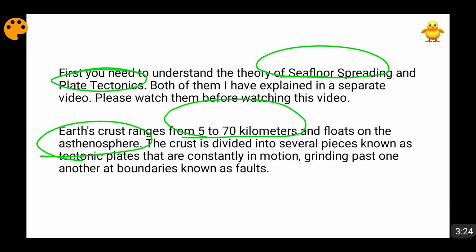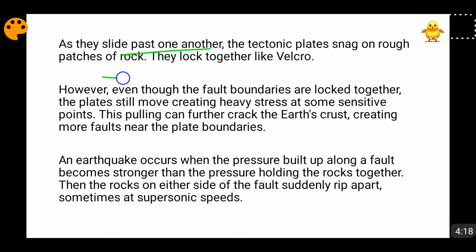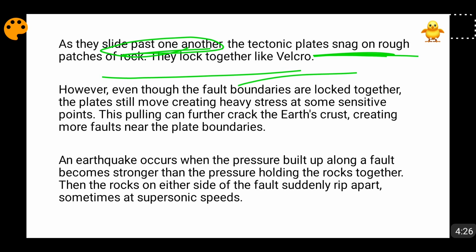So there are different pieces of tectonic plates, and whatever interactions take place at the boundaries of these plates give rise to faults, and these faults are responsible for all the activities like volcanoes, earthquakes, tsunamis, and things like that. These rocks slide past one another. With the tectonic plates, what actually happens, friends, is that the rocks are joined, they have combined themselves, they have interlocked themselves.